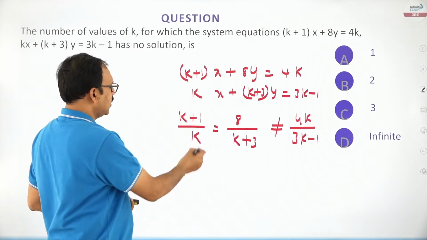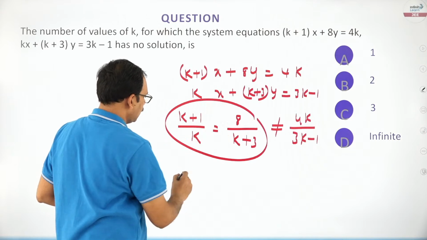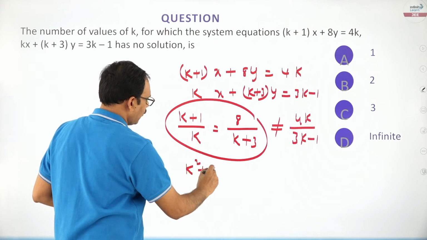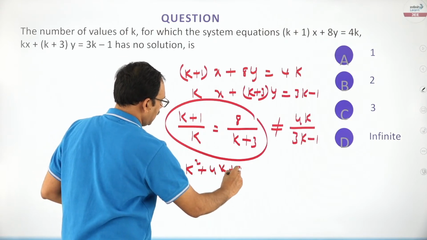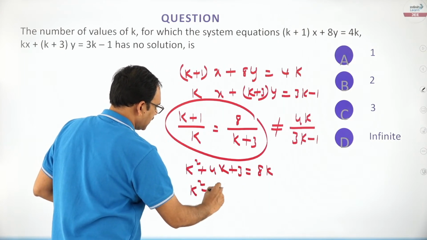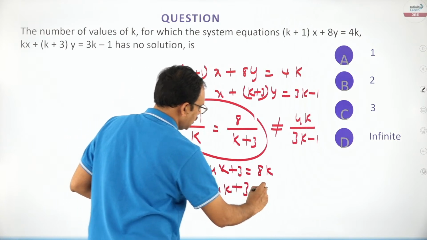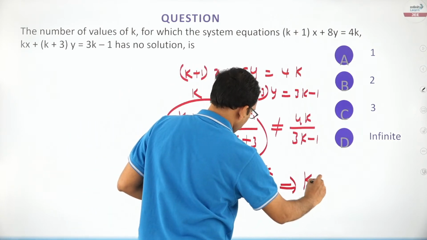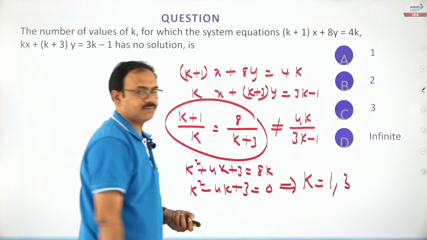Now you just equate these two, k square plus 4k plus 3 is equal to 8k. So k square minus 4k plus 3 equal to 0. So k value is going to be 1 or 3.